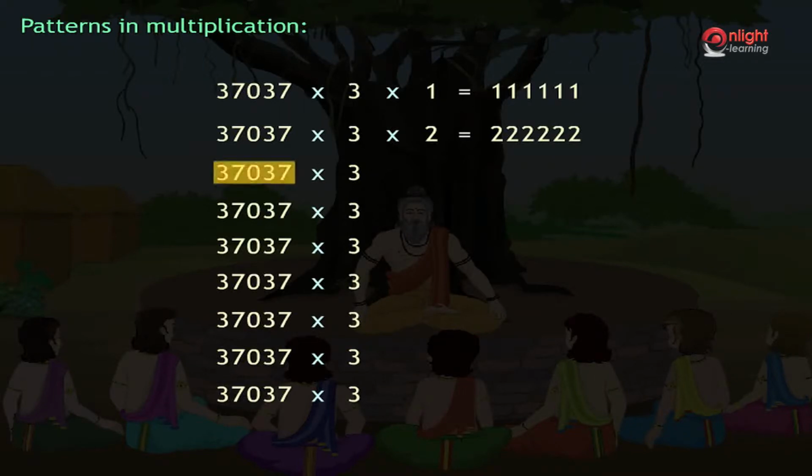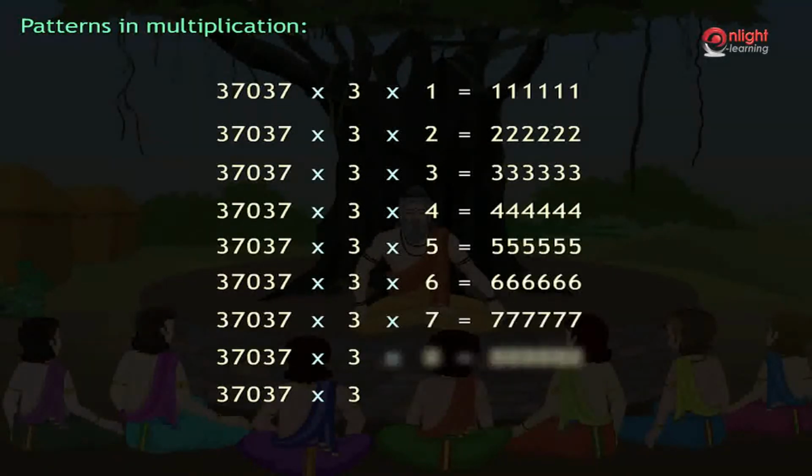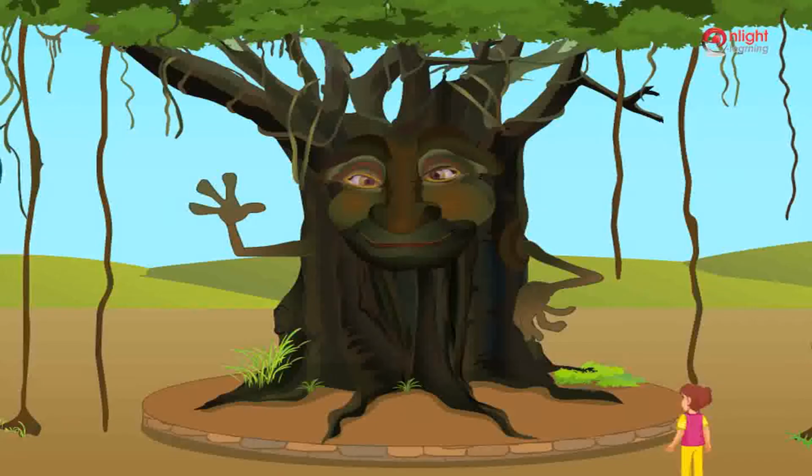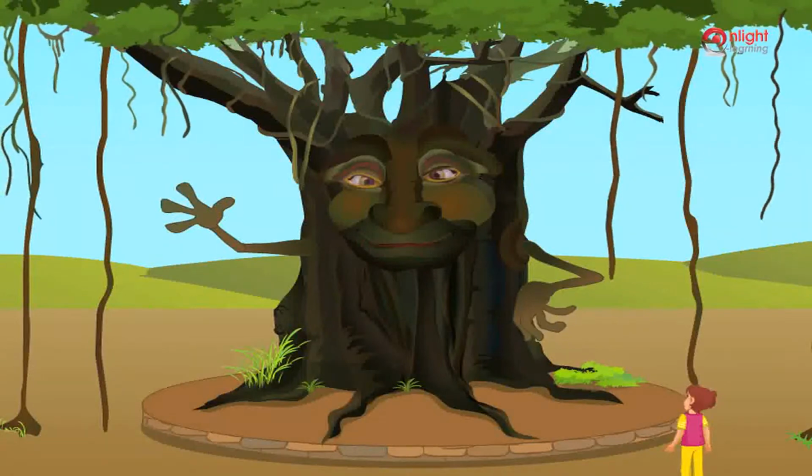Since 37,037 multiplied with 3 is multiplied with 3, the product, which has 6 digits, must contain all 3's. Similarly, when multiplied with 4, the product must contain all 4's, and so on and so forth till 9. Rahul, you can solve the puzzle now.